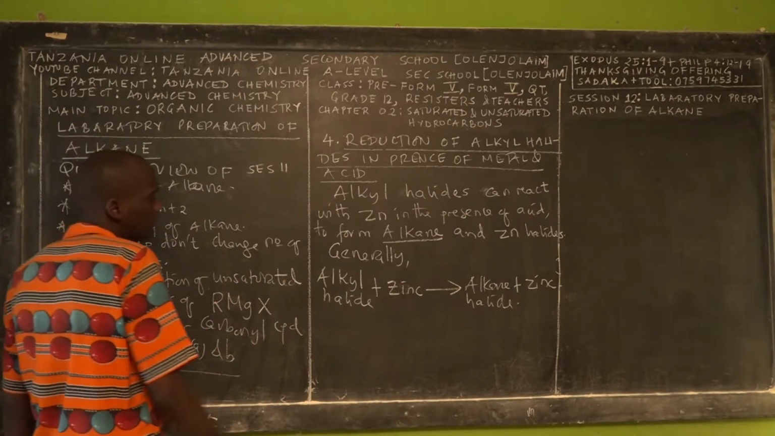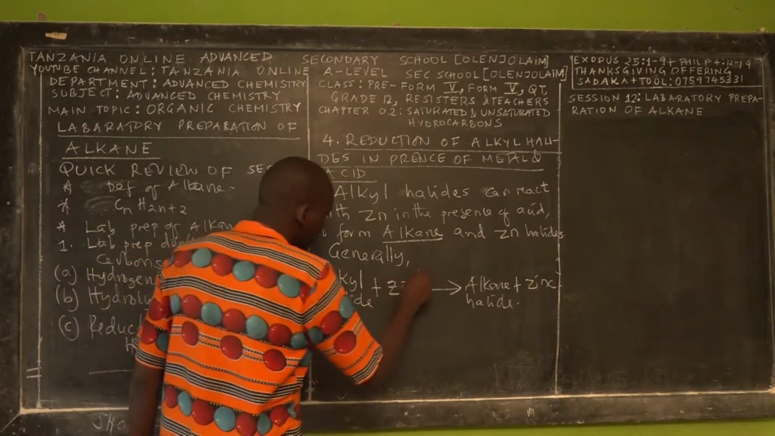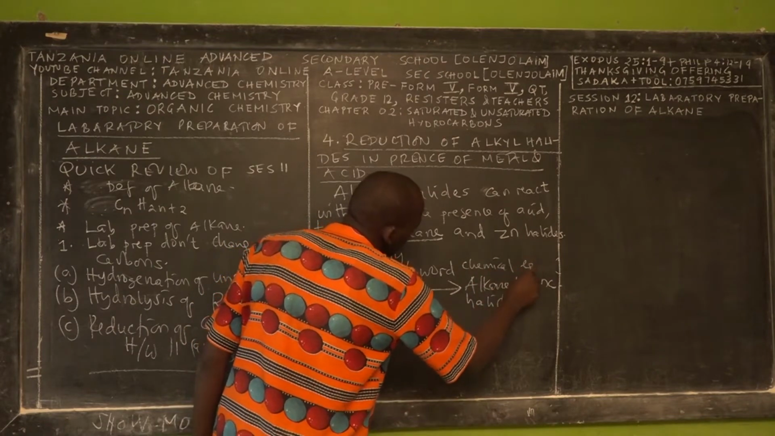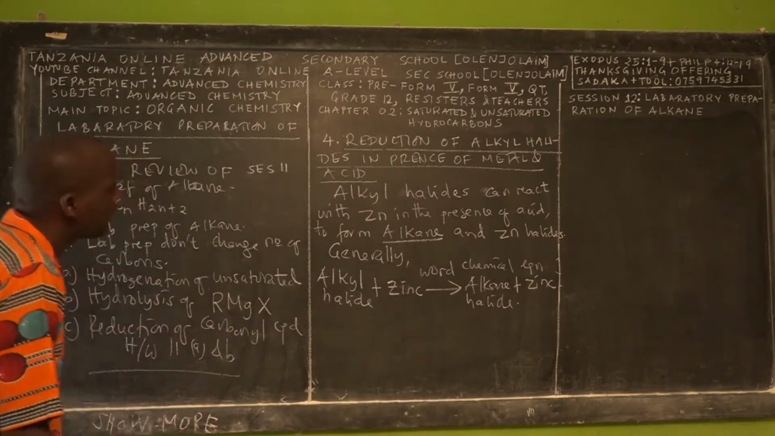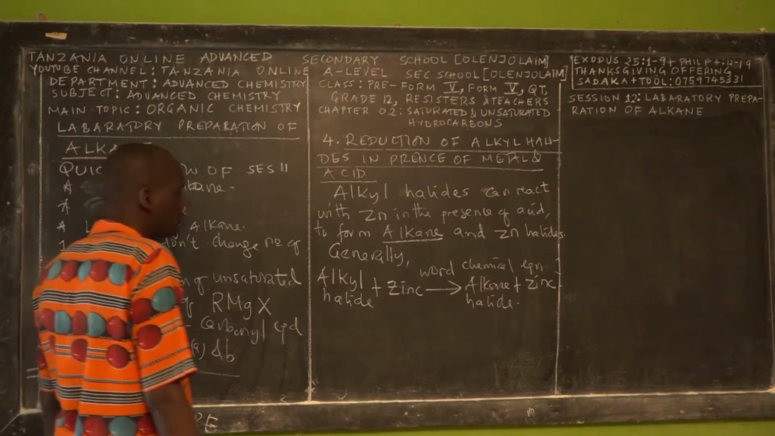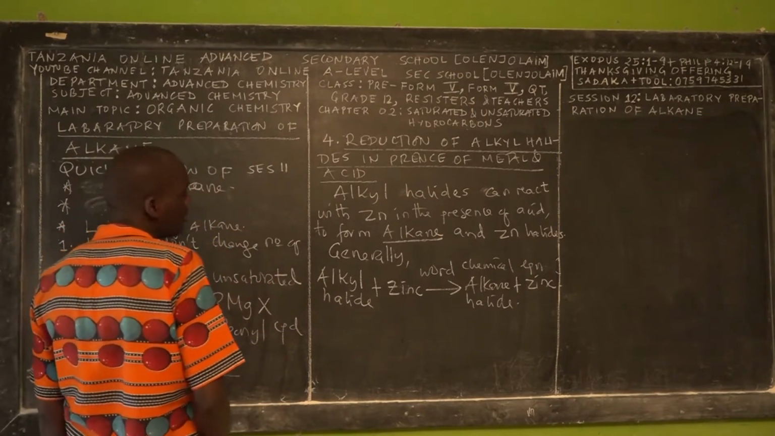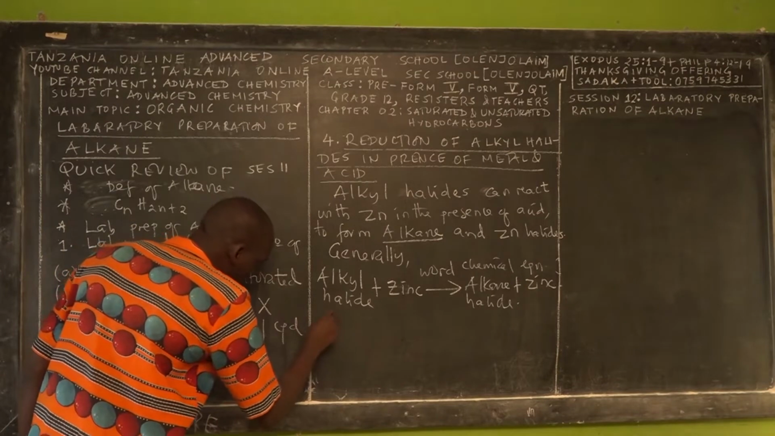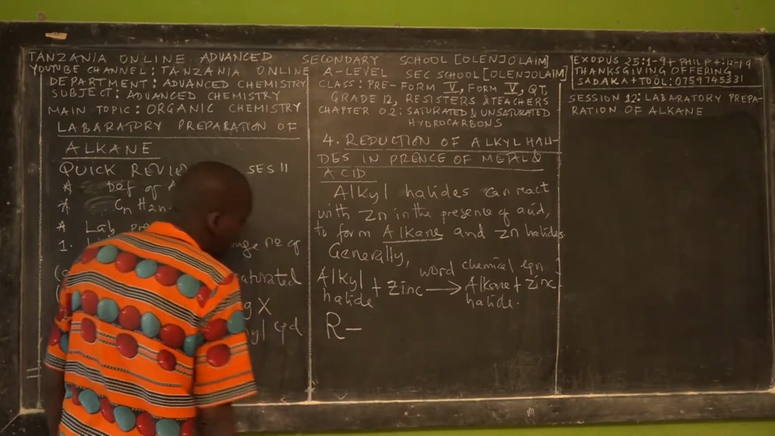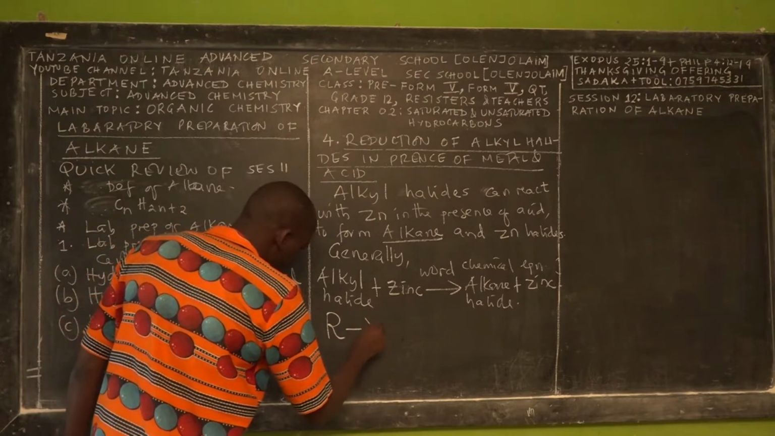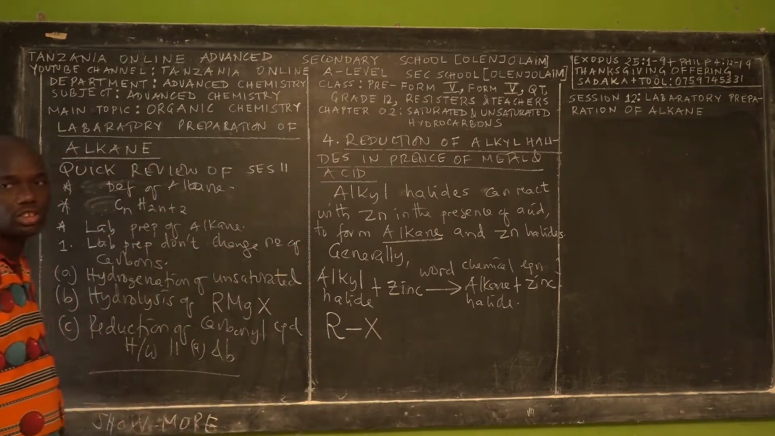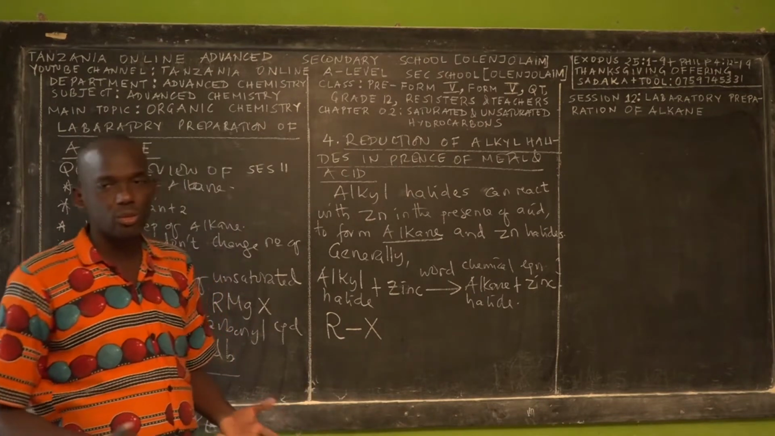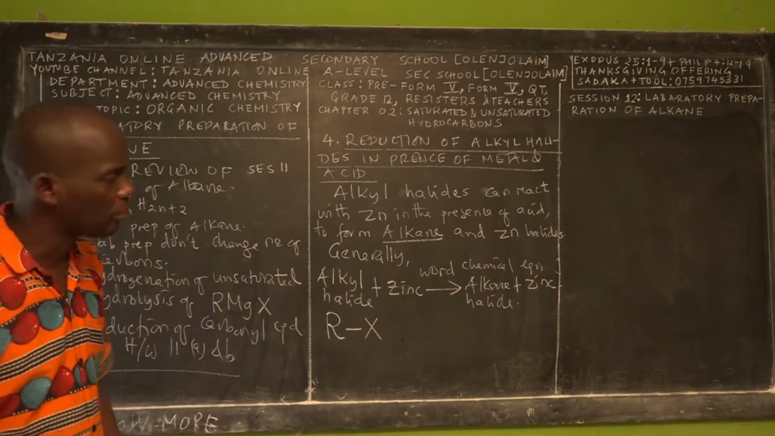Okay, so this is the general, or we call it the word equation. Remember that this is the wordy chemical equation. By using the general molecular formula, the alkyl halide is represented by R. Remember that R represents hydrocarbons. Then the halogen is represented by X. You have basically four halogens: fluorine, chlorine, bromine, and iodine, so it's represented by X.